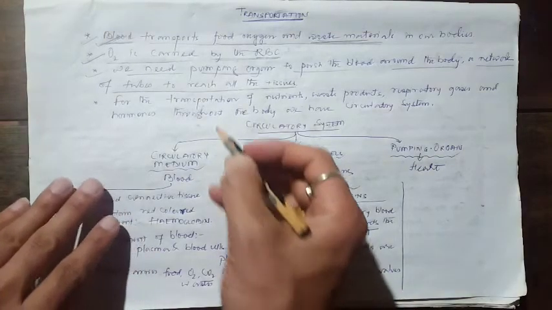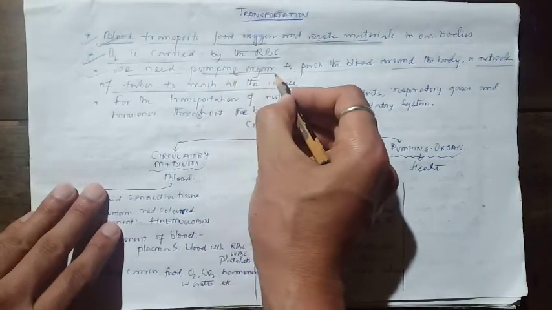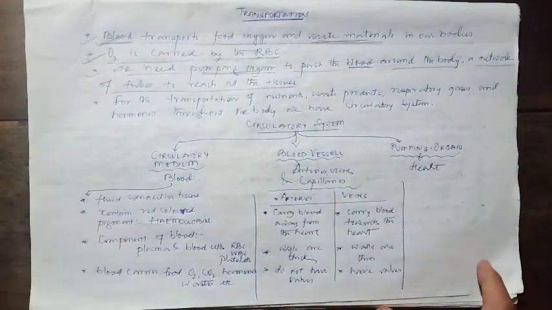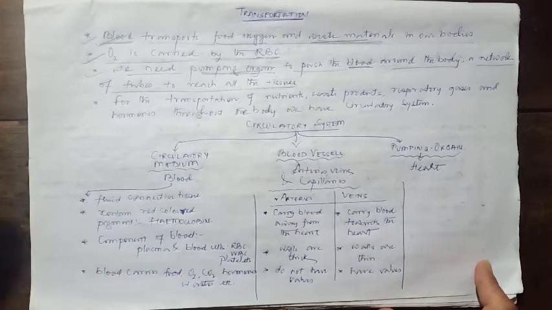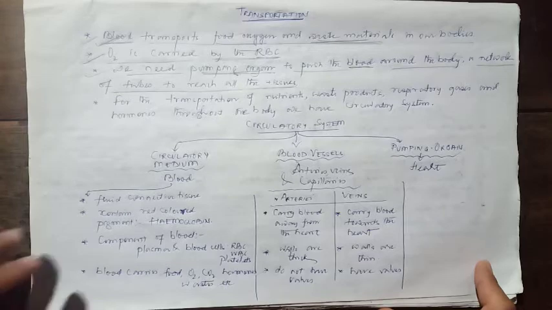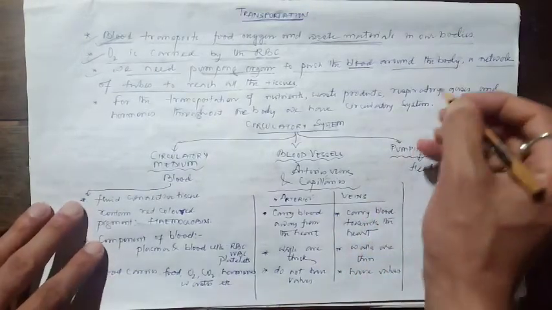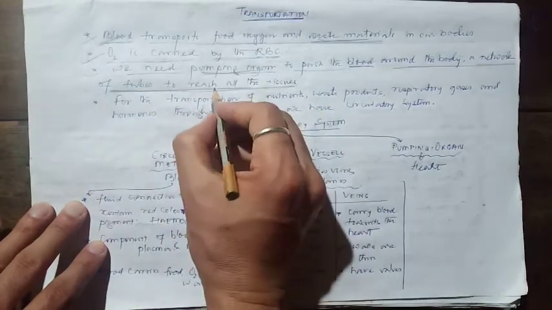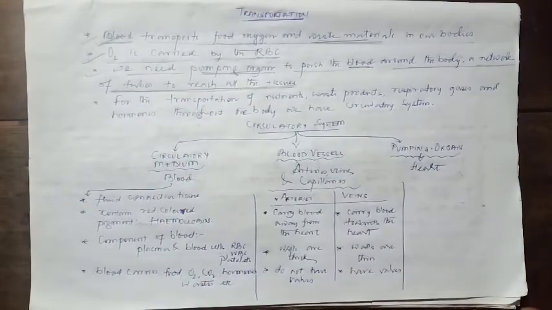So the pumping organ, that's the heart, and blood is the fluid that will carry all the food, the oxygen, the waste materials and different components to different parts of our body, and that is carried through the tubes, a network of tubes that spreads throughout our body. So that's the arteries and veins.